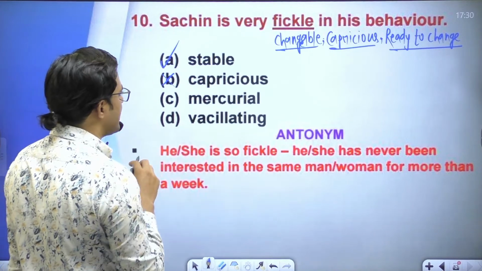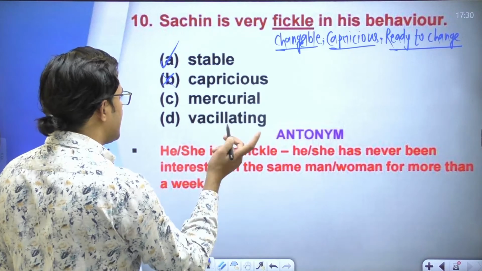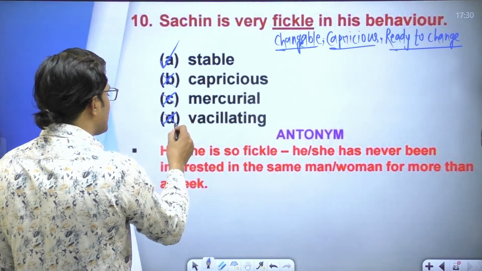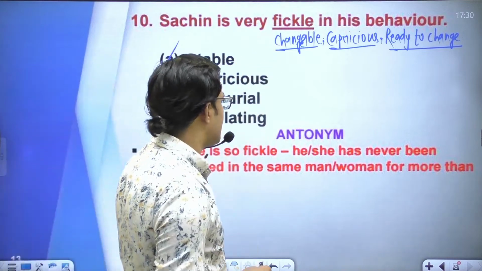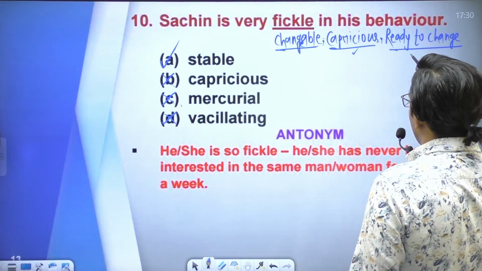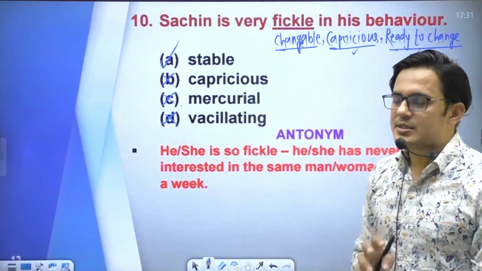Option A is the right answer. Mercurial and vacillating are both synonyms of the word fickle, meaning capricious or ready to change. So option A is the right answer.